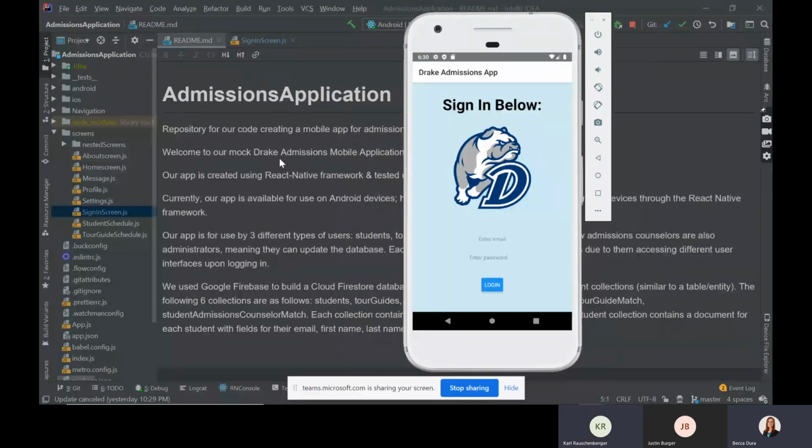Like I said before, one of the reasons why we're using React is so we can bring it onto other devices, and you don't necessarily have to learn a whole new framework or a whole new coding language to do it. Since none of us have Macs, we're using Android Studio, and that's why we have IntelliJ as our editor, because it connects really well with the Android emulator.